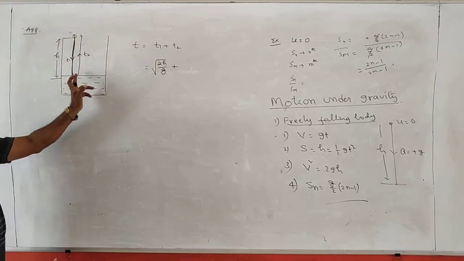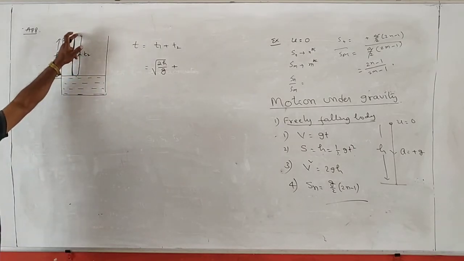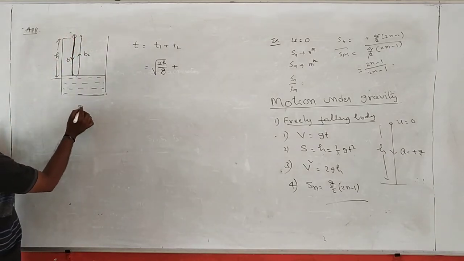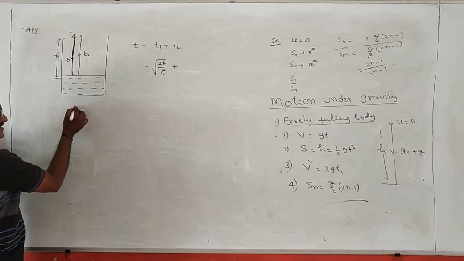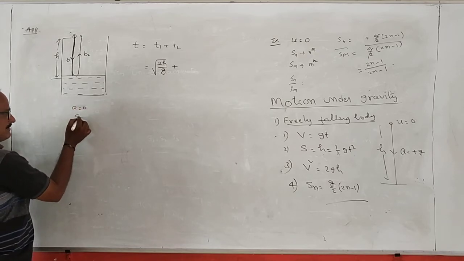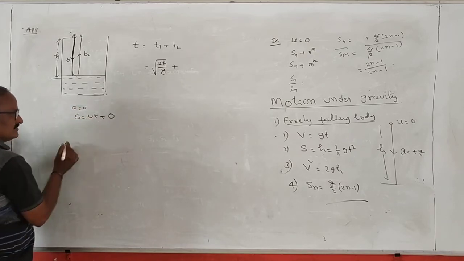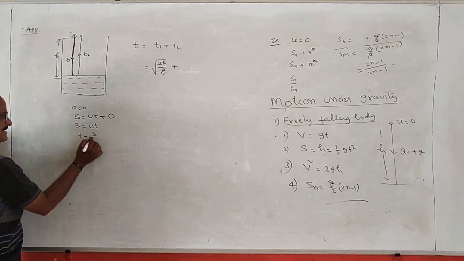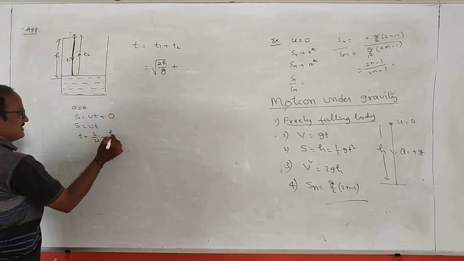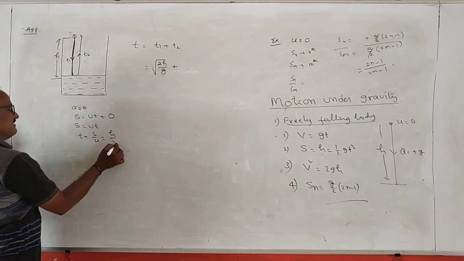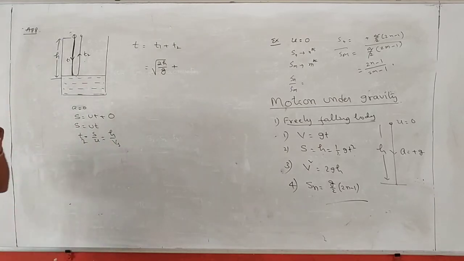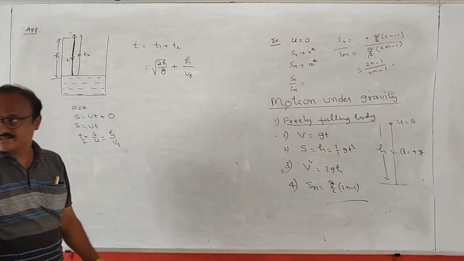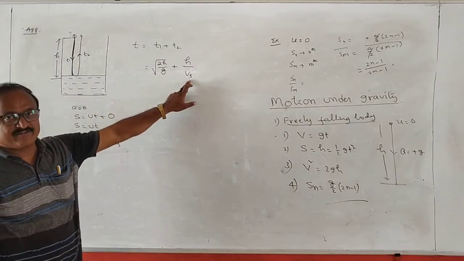t2 is the time taken by the sound to move from the surface of water to the top of the land. You know, sound is traveling with uniform speed. In case of uniform speed, acceleration a is equal to 0. Use the formula s equals ut plus half a t squared. a is equal to 0, so displacement is equal to velocity into time. From this, time is equal to displacement by velocity. Here the displacement is h. Velocity of sound is given by vs. Therefore, time taken t2 is equal to h by vs. Remember this, vs is equal to velocity of sound in the given medium.